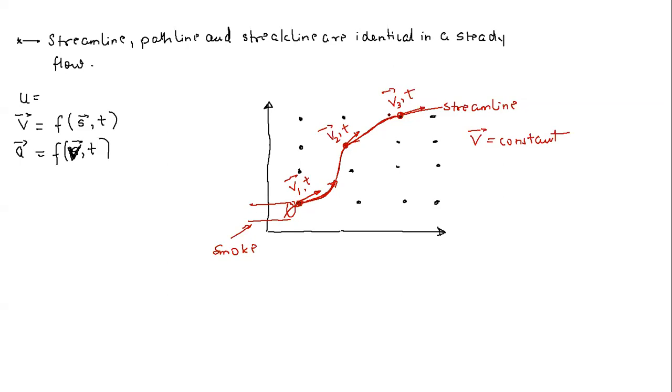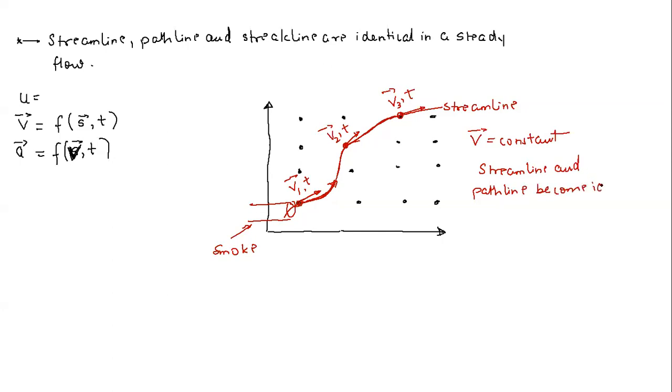Remember, just try to understand this thing. What just happened? Since the velocity vector is not changing its magnitude as well as direction, a fluid particle, or let's say the smoke particle which is originating at this point, is going to travel the same distance and that too in the same path. So that means the path line and streamline become identical.